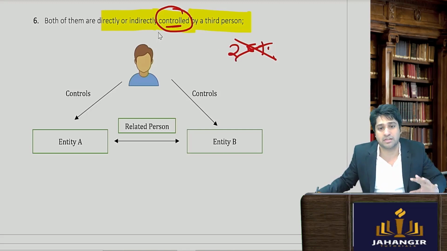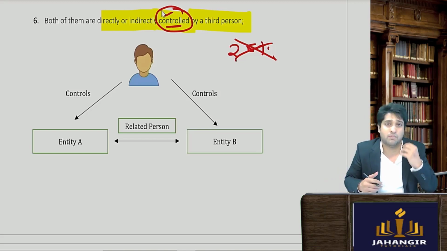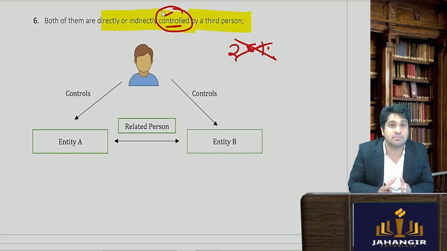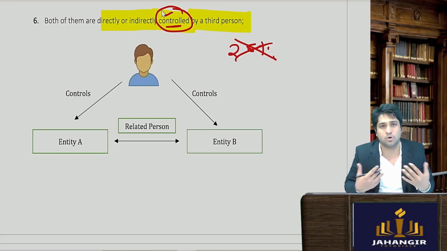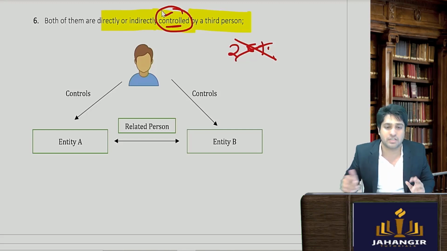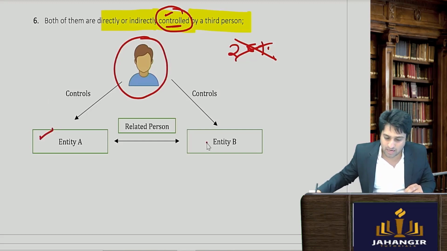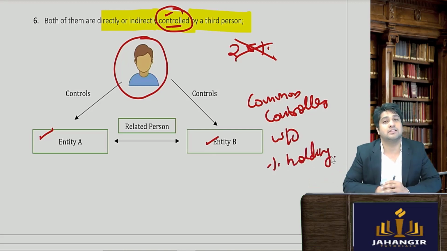How do you control is a different aspect. But generally control has been understood by voting rights, as we have seen above. But other than that also there can be agreements. There can be other things where I'm appointing the majority directors, etc. There could be multiple scenarios. But if it is found out that this guy controls entity A and entity B, so again common controller, like above, without any percentage holding, still they are considered to be related with each other.